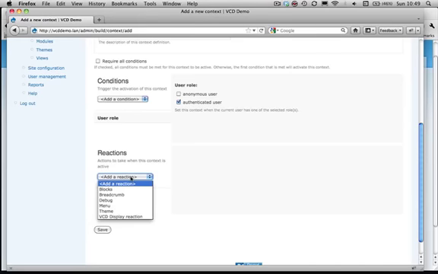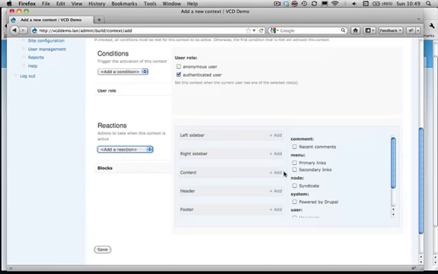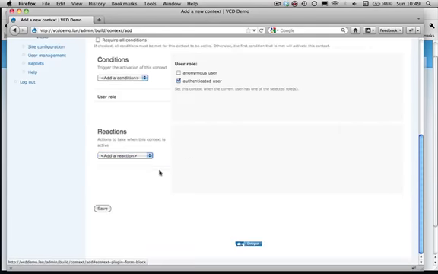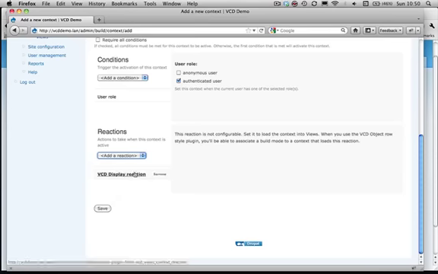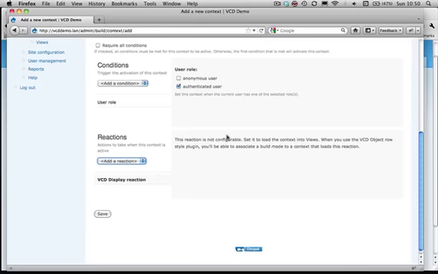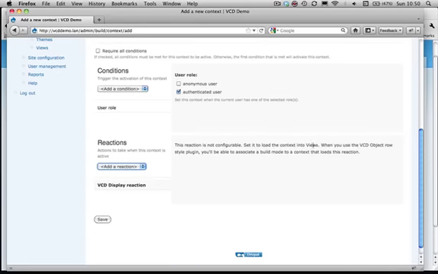So let's add a reaction, and we can add a few different reactions. For instance, we can say make blocks, let's activate blocks, or let's activate a breadcrumb, or, and this is a cool part, we can use the VCD display reaction. The VCD display reaction comes from the VCD module. Let's click this, and you'll see that this reaction is not configurable. It's just there to load the context into views.